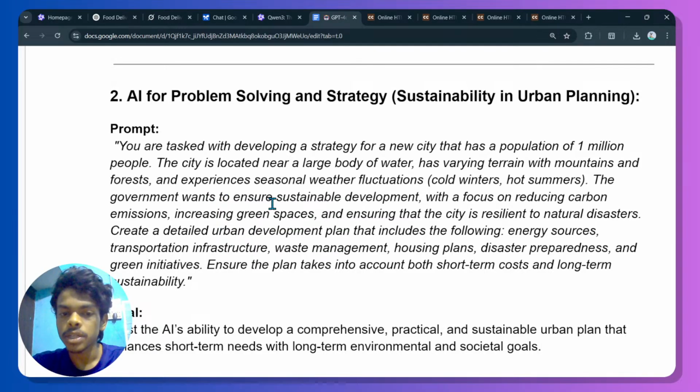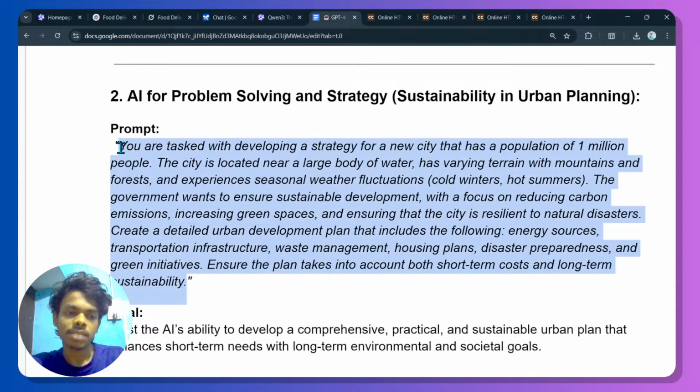The government wants to ensure sustainable development with a focus on reducing carbon emissions, increasing green spaces, and ensuring that the city is resilient to natural disasters. Create a detailed urban development plan that includes the following: energy source, transportation infrastructure, waste management, housing plan, disaster preparedness, and green initiatives. Ensure the plan takes into account both short-term cost and long-term sustainability.